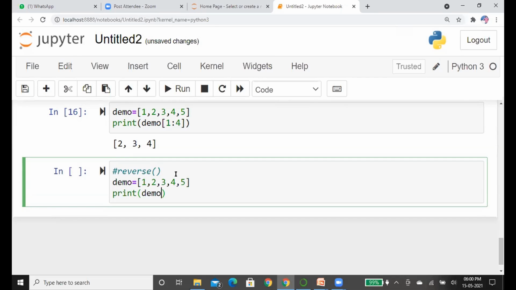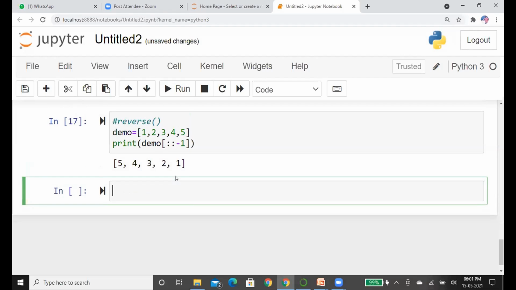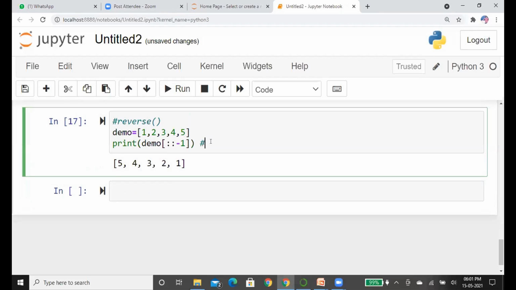Now we know we can use slicing. The syntax is this. See here, 5, 4, 3, 2, 1. We have reversed the list without modifying it. How do we know whether we have modified it or not?